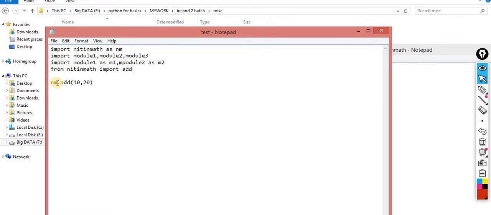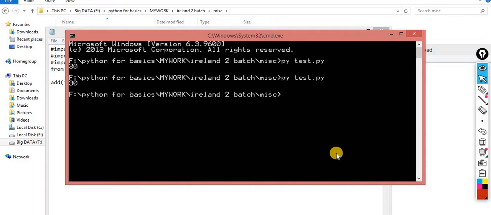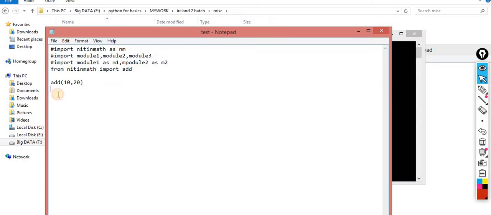So now I don't need to do this. Understand it. Here I am commenting all this out. Now I don't need to use nm over here. I can directly call this add, because I specifically imported this add. So I don't need nm dot. I can use simply add. It will work fine. Let me show you. Okay, it is working fine. There is no error.